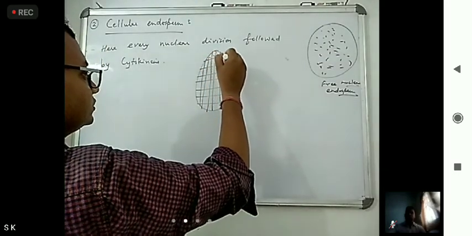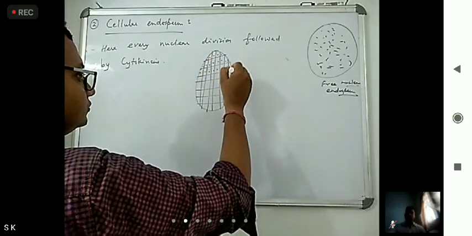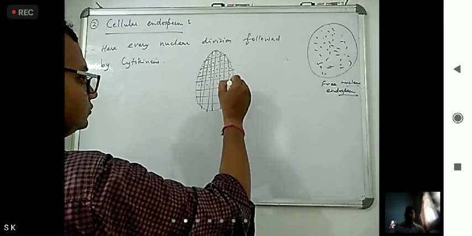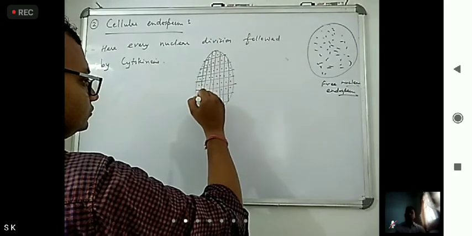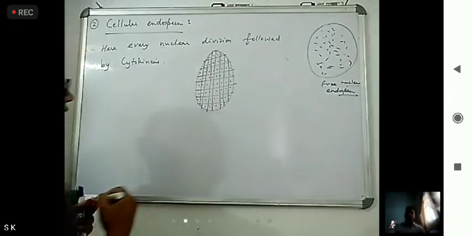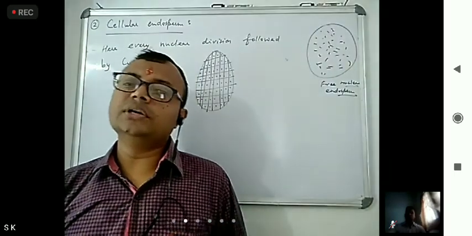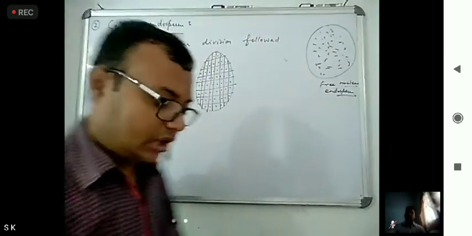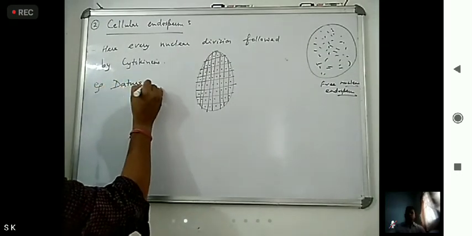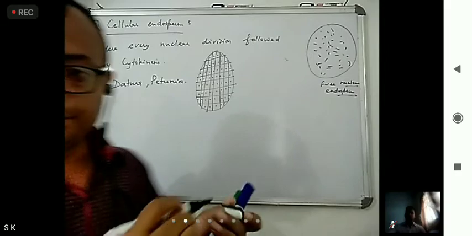This is the nucleus, and cytokinesis also happens, cytoplasm division. So this is cellular endosperm, and it is found in Datura, Petunia.